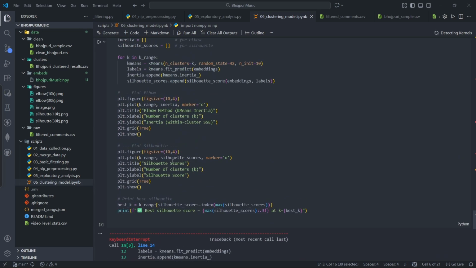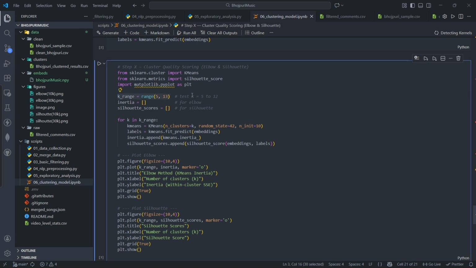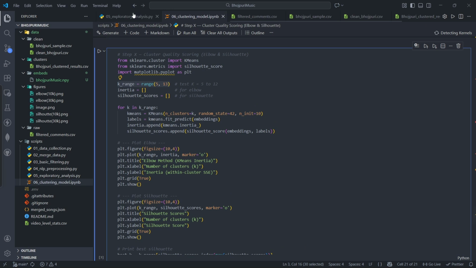First of all, we need to check whether our k, which we chose to be 10, makes sense or not. So here I have run a simple silhouette score and the elbow method for k ranging from 5 to 13. At least we can read 5 themes, and at most we can go up to 13. Here the image didn't load, but I have the images.